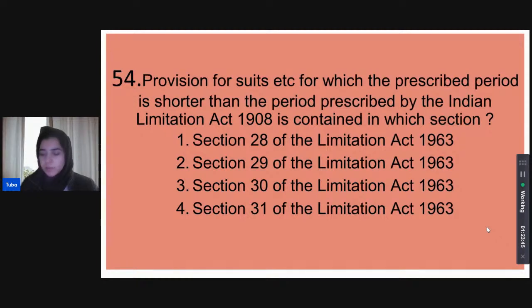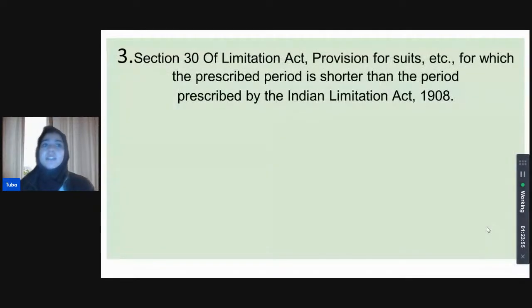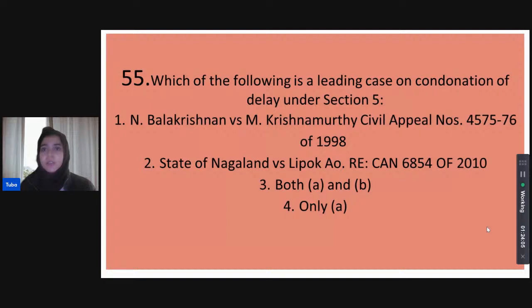Any guesses? Okay, Karan thinks it's section 30, and Karan is absolutely right. Section 30 does deal with provision for suits, etc., where the prescribed period is shorter than the period prescribed by the erstwhile Limitation Act 1908.